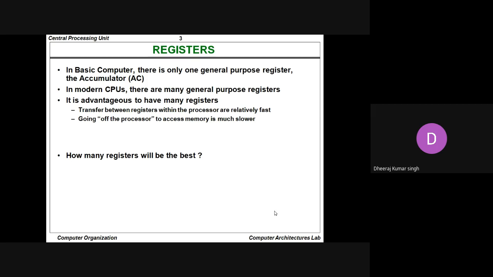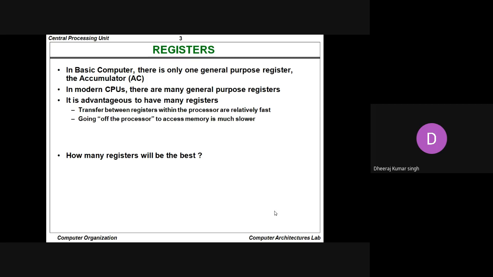In general, we say that among the general purpose registers, R1 to Rn, n registers are there. As well, there are registers such as MDR, MBR, MAR, and the index register. MDR is the memory data register, MAR is the memory address register, MBR is the memory buffer register, and the accumulator register. We already told you. The PC register, the program counter register, is there as well. All the systems of the world contain some registers known as A, B, C, D, E, H, L. These are the basic registers present in each and every system of the world.